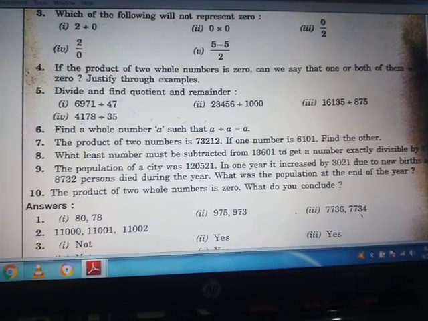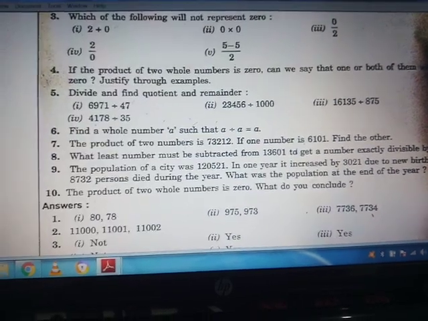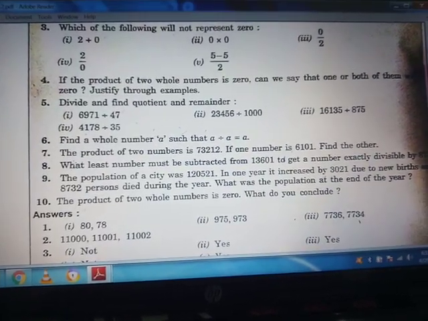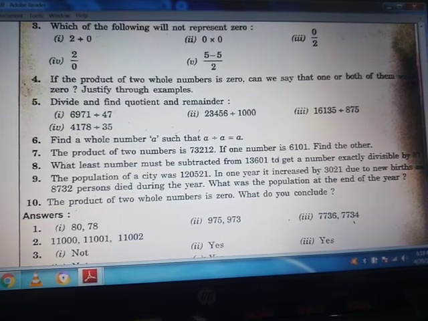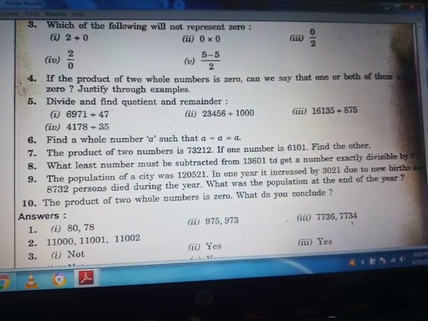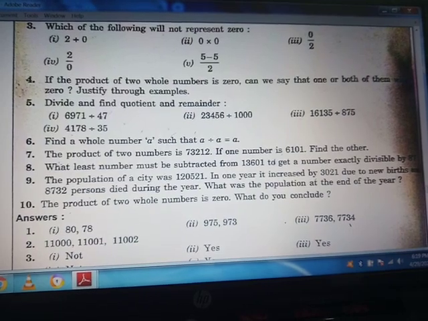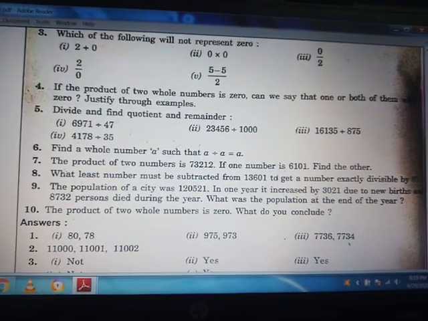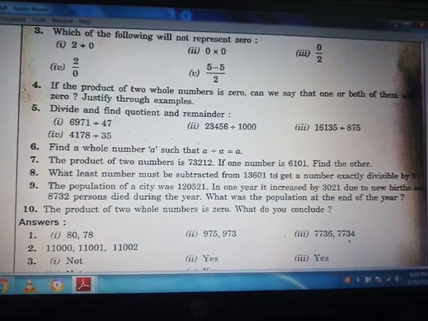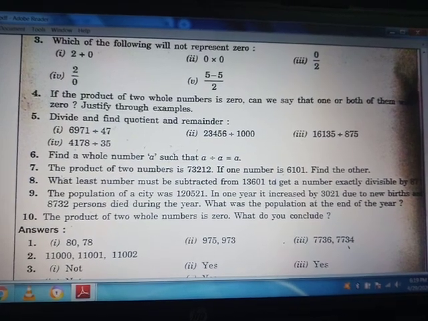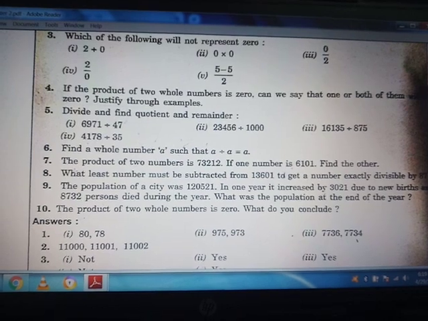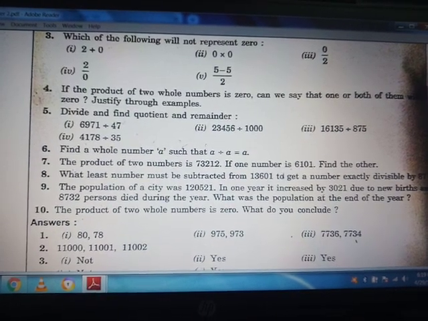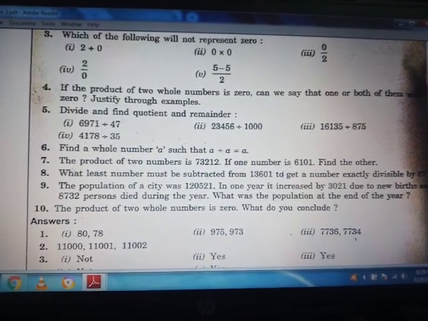Okay, now moving to the next question, 8. What least number must be subtracted from 13,601 to get a number exactly divisible by 87? In this question, you have to divide 13,601 by 87 and the remainder value will be the answer. Okay, so let's see question 8.